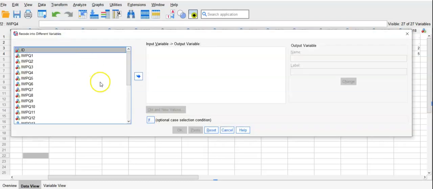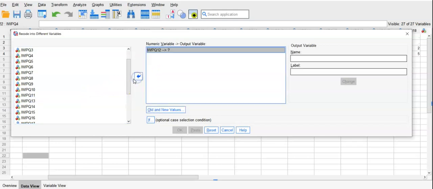So you put variable 12 here, and then give the name like reversed 12.